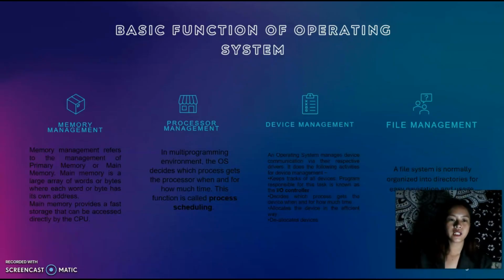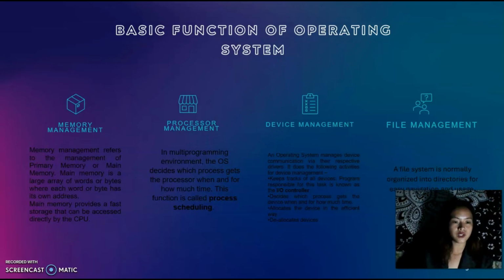Basic function of operating system: memory management. Memory management refers to the management of primary memory or main memory. Main memory is a large array of words or bytes where each word or byte has its own address. Main memory provides a fast storage that can be accessed directly by the CPU. Processor management. In multi-programming environment, the OS decides which process gets the processor when and for how much time. This function is called process scheduling.